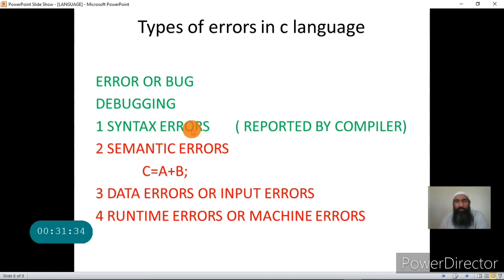Syntax errors. These are the errors where the programmer writes the wrong statements by not following the syntax or the grammar of the C language, or making spelling mistakes in the keywords. And these errors are reported by the compiler once you compile the program.